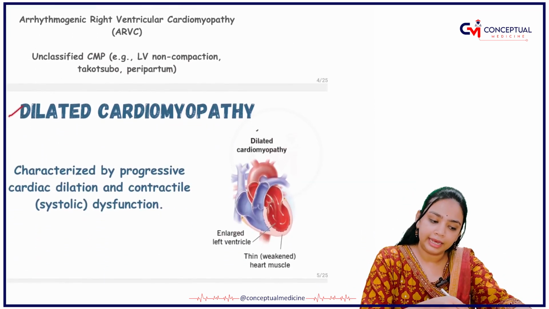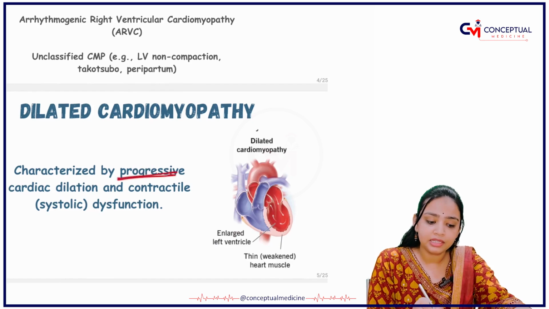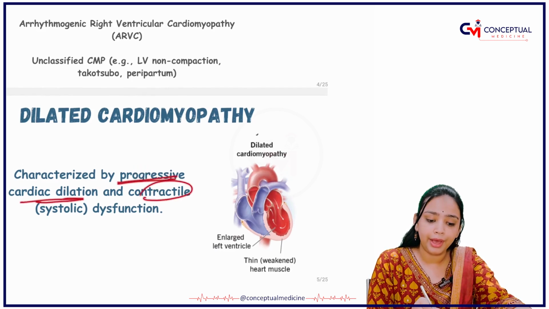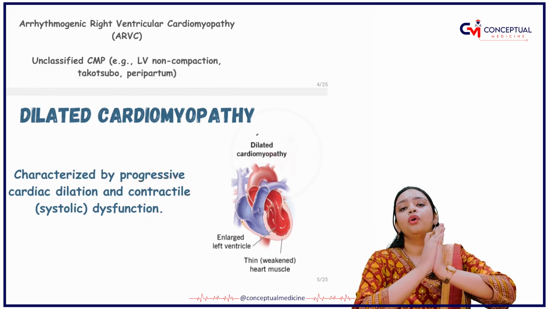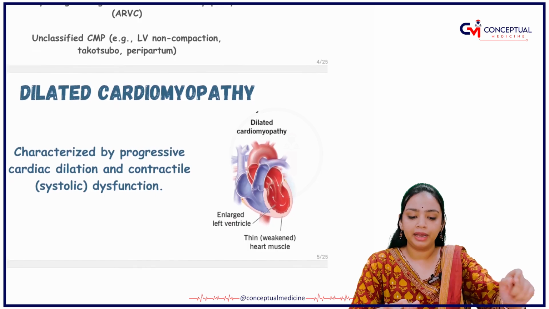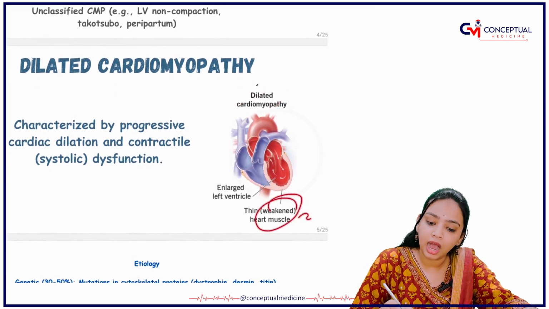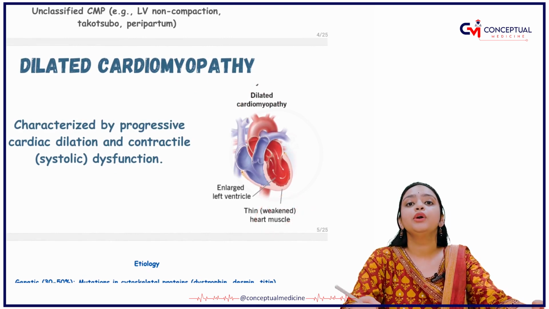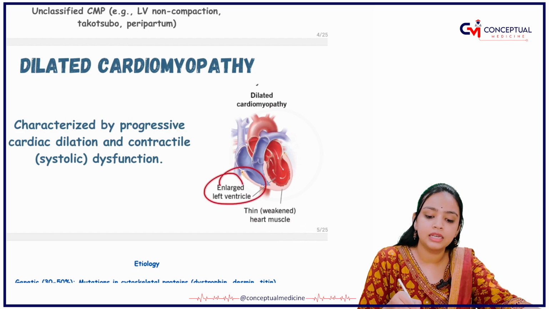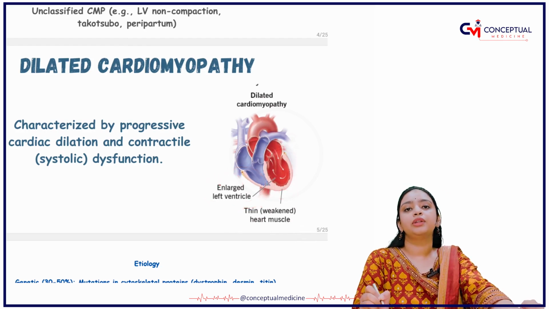Let's learn about dilated cardiomyopathy. What happens here? There is progressive cardiac dilation and impaired contraction. The systolic function of the heart is getting compromised. See this figure. In this figure you are able to see that the heart muscles are basically weakened, and there is enlargement of the left ventricle.